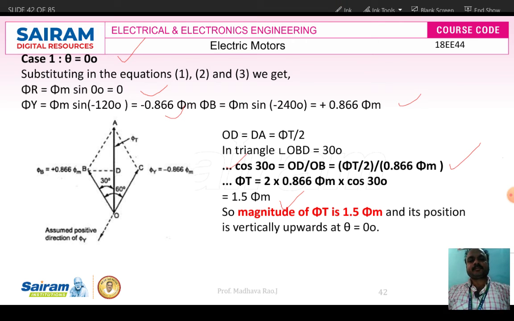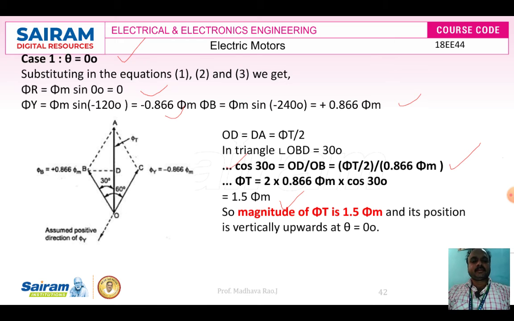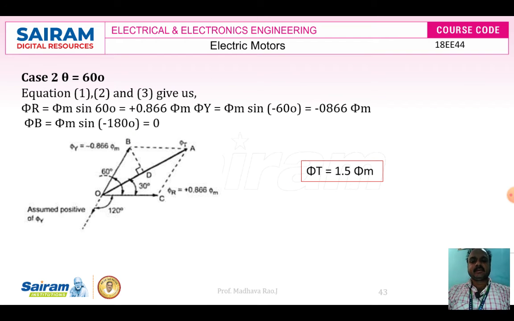Next, theta is equal to 60 degrees. Substitute in the above standard equations, equations 1, 2, 3. So here phi B will be 0, and phi R and phi Y will be present. Draw the phasor diagram according to the presence of magnetic fluxes phi R, phi Y. So we can see in this phasor diagram the phi R and phi Y phasors.